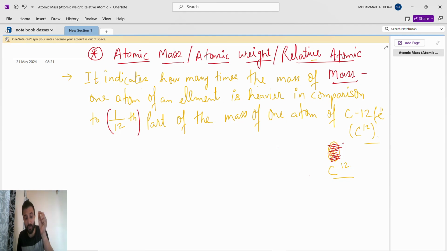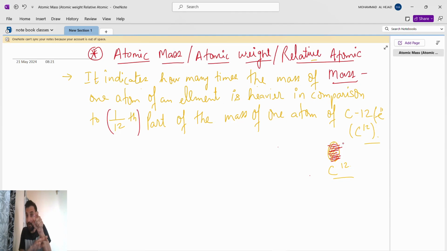So whenever we are going to find the atomic mass, the mass of an atom of an element, we have to take the relative mass. What is the relative mass? The relative mass is one piece, one piece of the 12 carbon atom, because we know what we did. We brought a carbon atom and broke it down into 12 pieces.